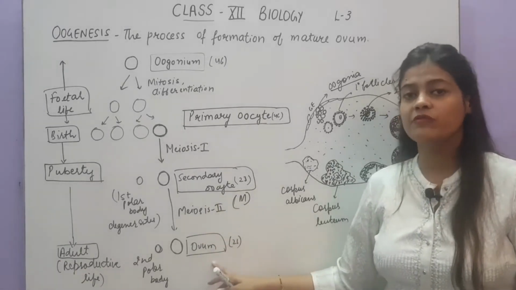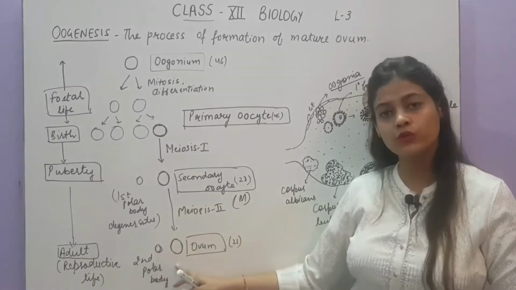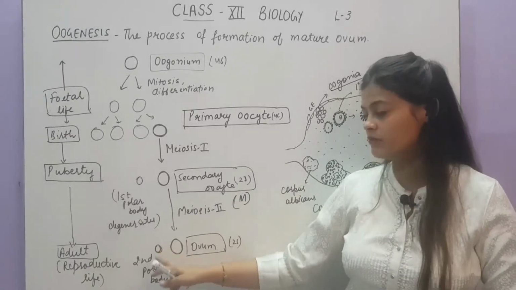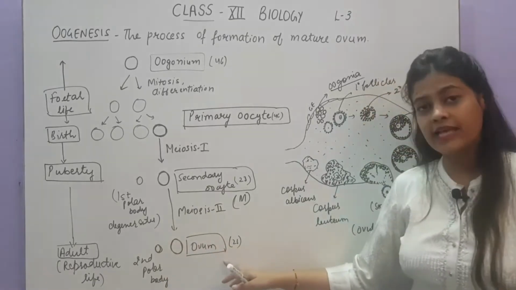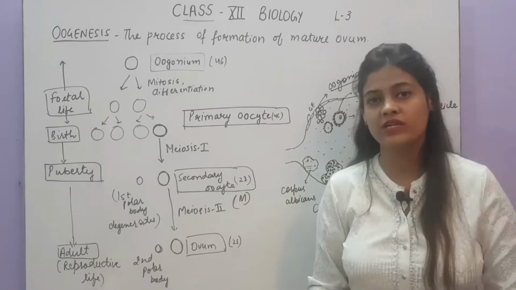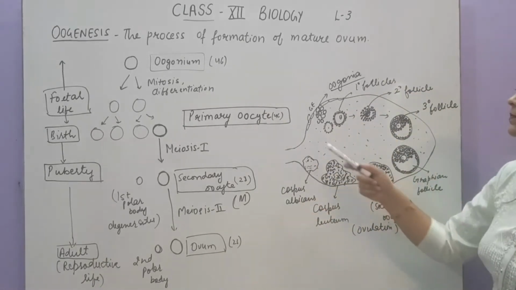Then the ovum will be formed after meiosis 2. Similarly, one cell will form 2, and one of the cells will not waste the cytoplasm. It will form the second polar body that will be degenerated, and the second one will be converted into ovum. And how does it happen? We will discuss later. Now let me show you this diagram, you will be more clear.